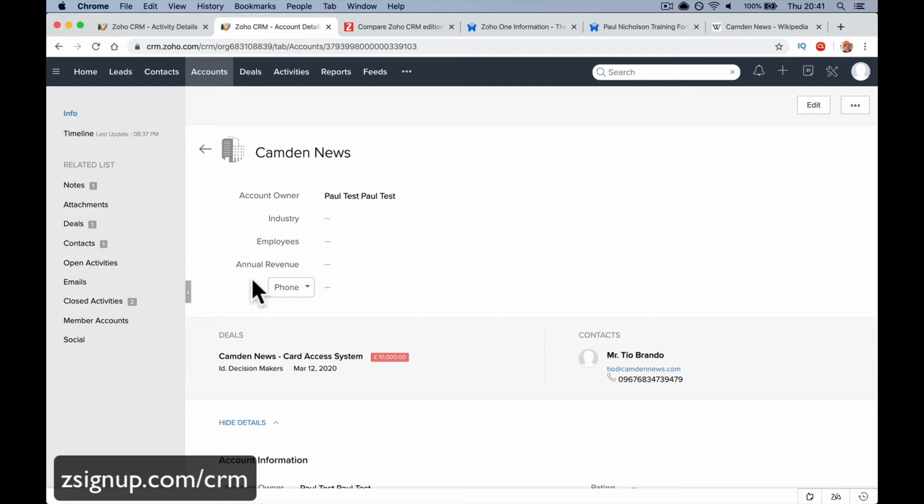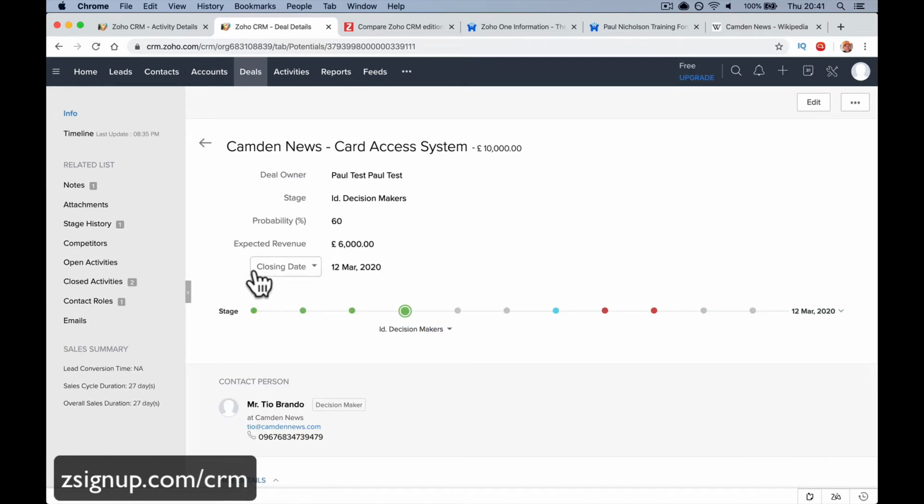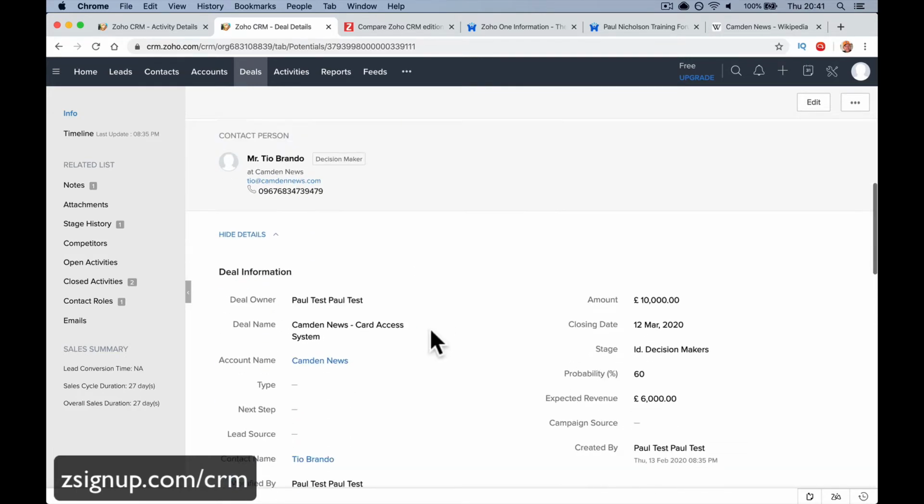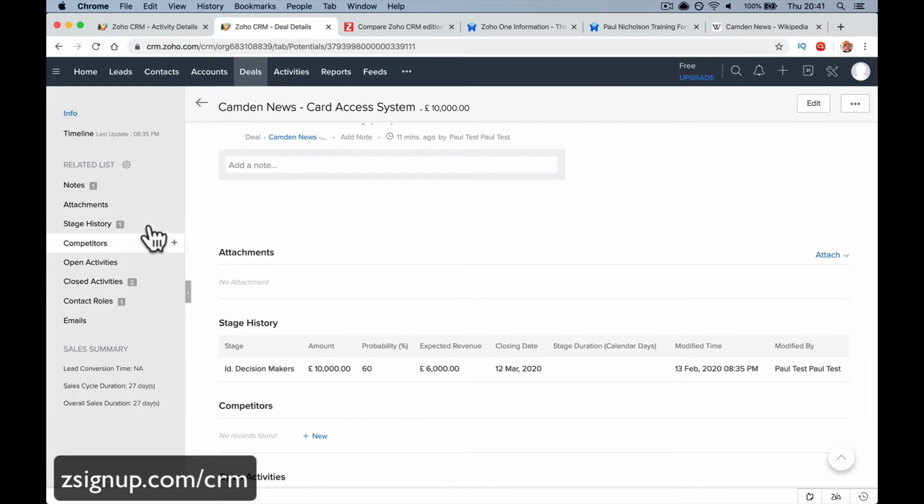But what we're interested in, and this is a big part of Zoho CRM, is the deals. And you can jump to the deal. Obviously, any company or account could have multiple deals. You can edit information again. Anything that you want to do, you can add an attachment of the quote.